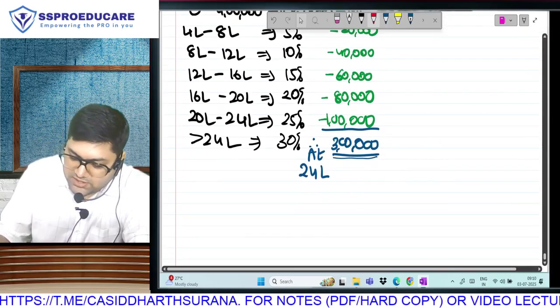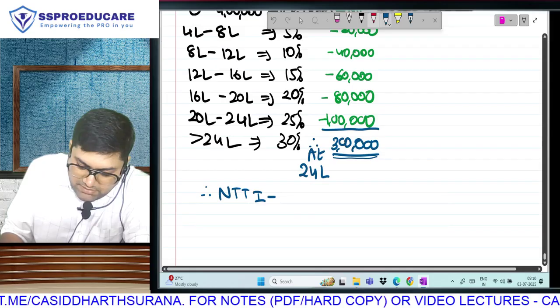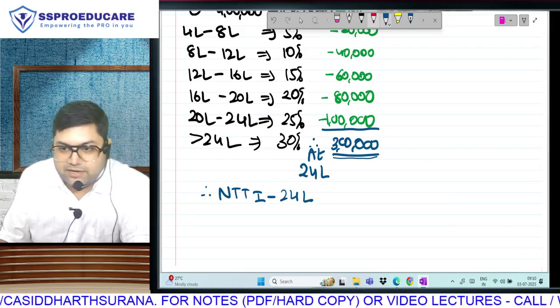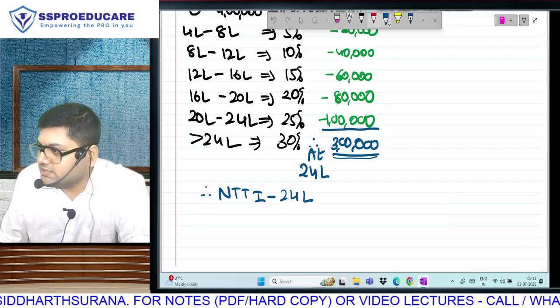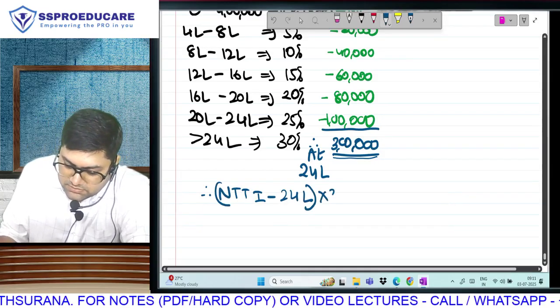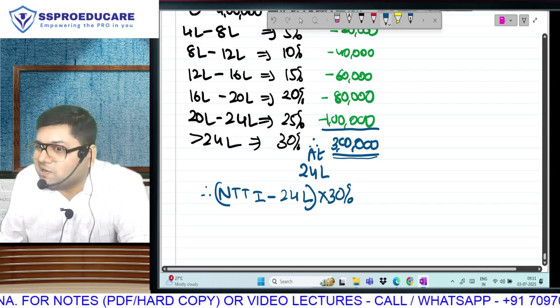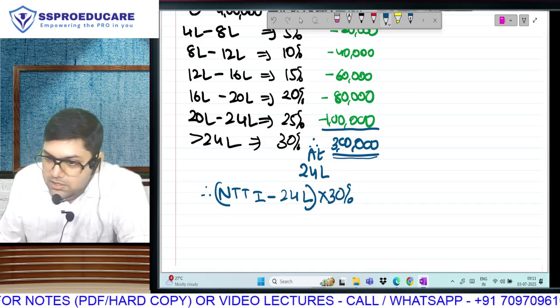So what is my shortcut, ladies and gentlemen? Net taxable total income minus 24 lakh. This is the excess over 24. This excess will be taxable at 30%. Like in the old regime we did minus 10 lakh into 30%, in the new regime we will do minus 24 lakh into 30%.